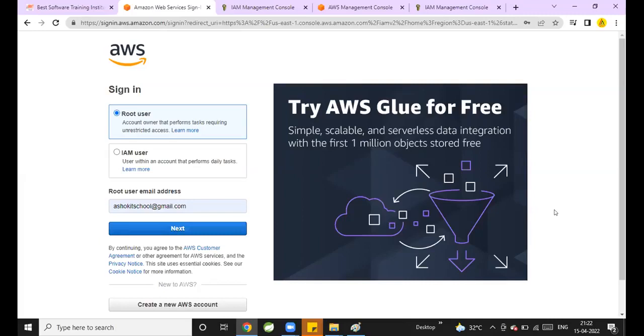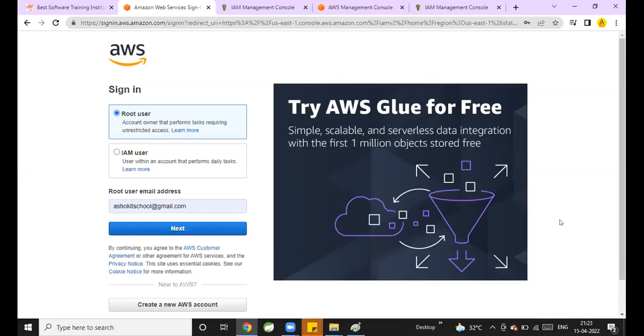You can define groups, you can create the users, you can create the policies, you can add the users to the group, you can define the policies for the groups also. How your team should work on the AWS cloud, you manage by using IAM accounts. We will create the IAM accounts from the root account. Root account is a powerful account. Root account will have access to everything in the AWS. 200 plus services are available in the AWS, and the root account will have permission for all those services.